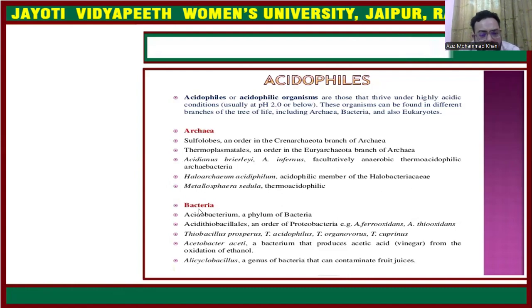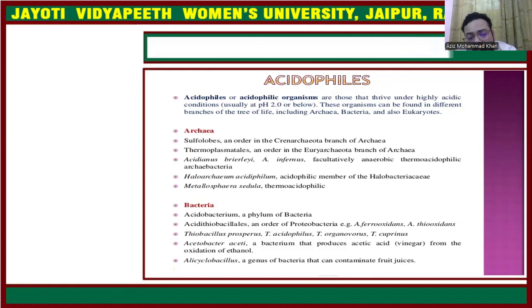The next group which is acidophilic in nature is bacteria. We know that bacteria are among the most diversified organisms on the earth. They are autotrophic as well. The diversity of archaea is not so great. The organism which has the maximum diversity is bacteria.